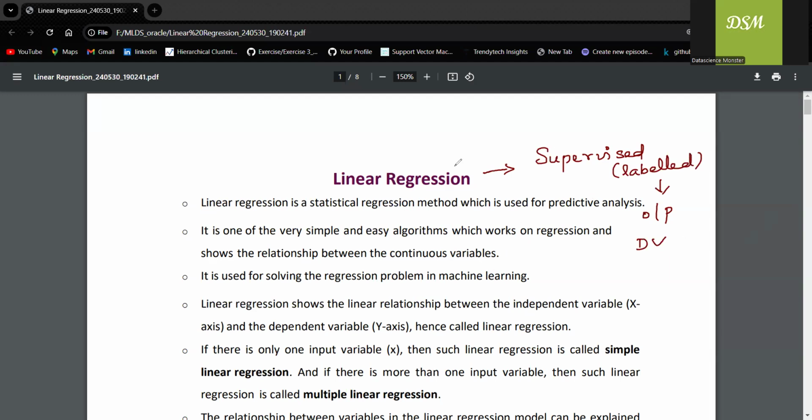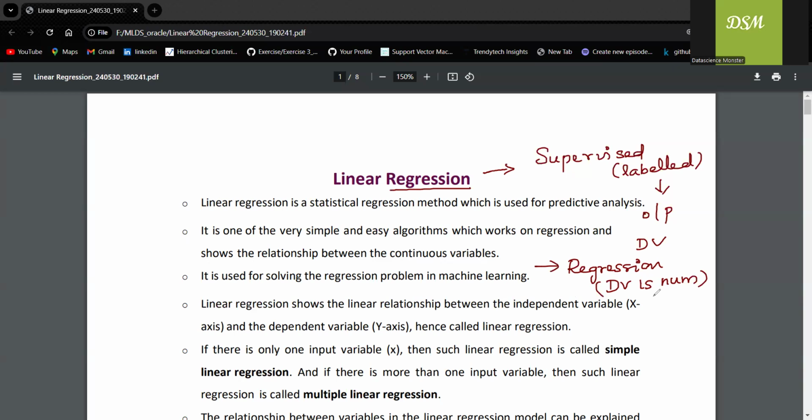Another point is that linear regression is a regression-based model. What is meant by regression? The dependent variable is numerical. So these two are the first points that should come to your mind. What is linear regression?